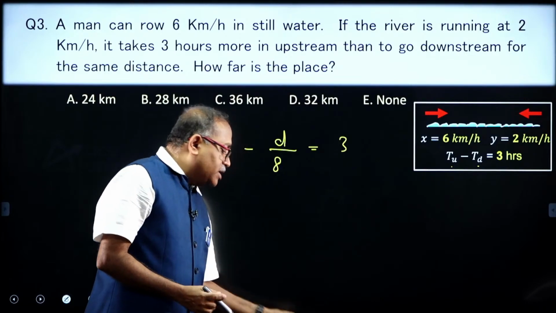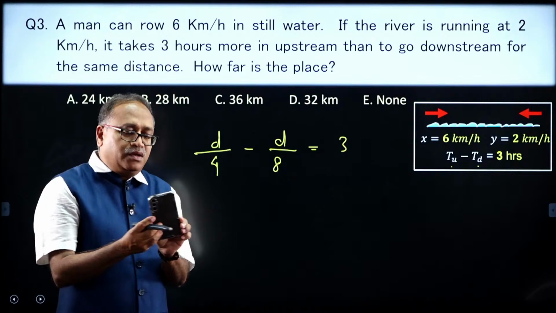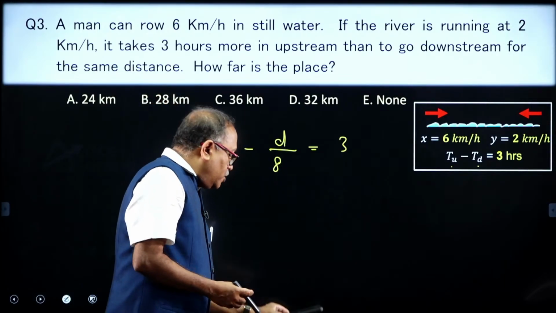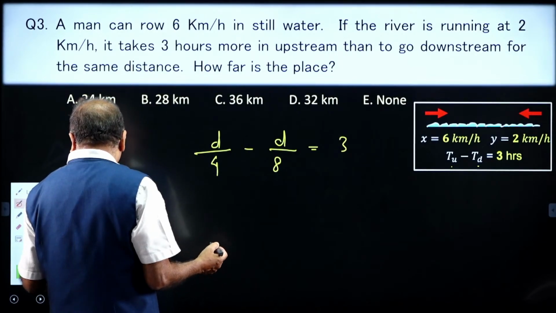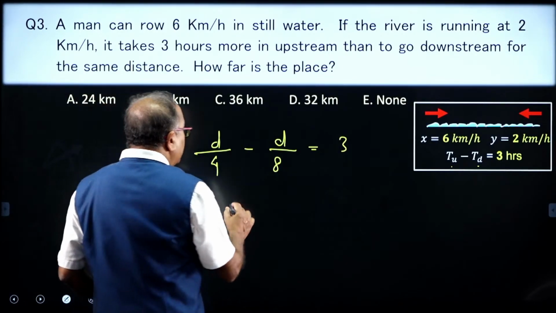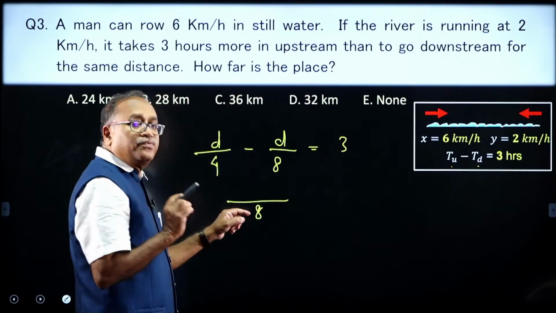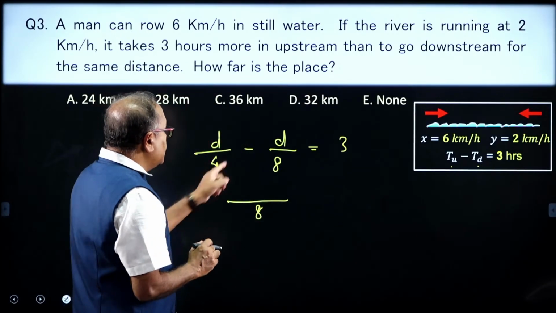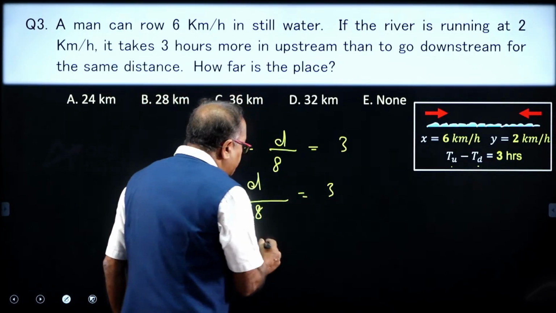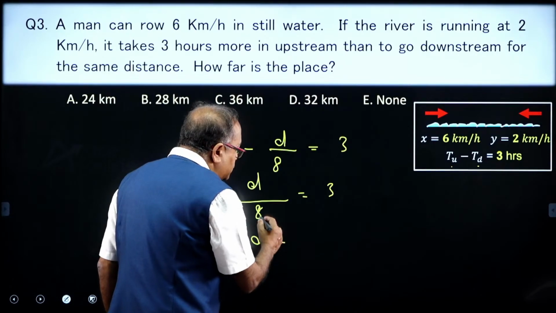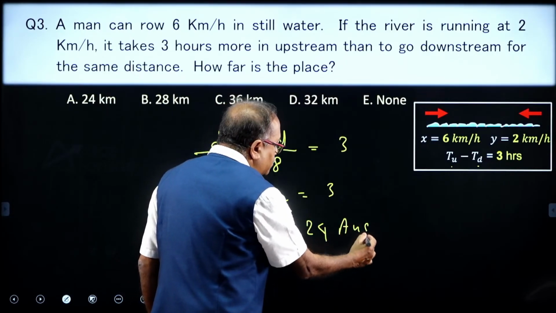If anyone can answer the question, please try to answer it, even if not, it is okay. Now, moving on to the solution part. The LCM is 8 over here, 8 divided by 4 is 2, so it is 2d minus d, I get d, which is equal to 3. So, what is the distance? Distance is equal to 8 times 3, that comes to 24, that is your answer, 24 kilometer.